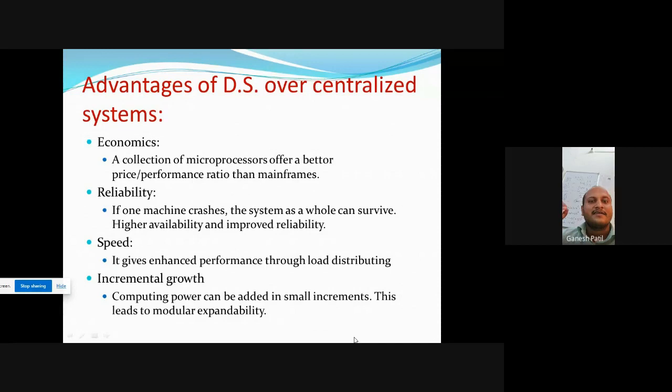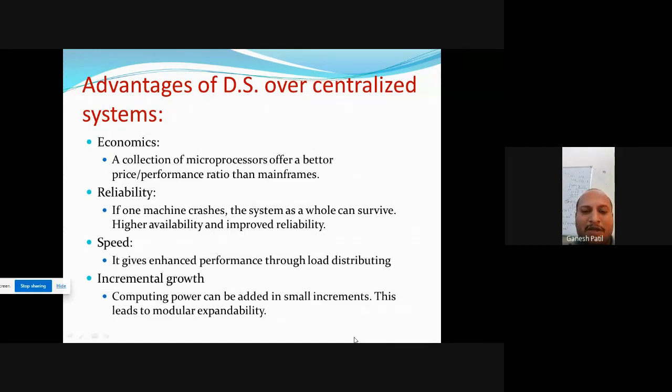Then the server cannot handle all 1000 requests, because the server capacity is 100. Then what will happen? Sometimes the requests will be discarded, sometimes the requests wait in the queue, or the server machine will hang because it cannot handle this many computer machines. There are n number of problems that will occur in the centralized system.